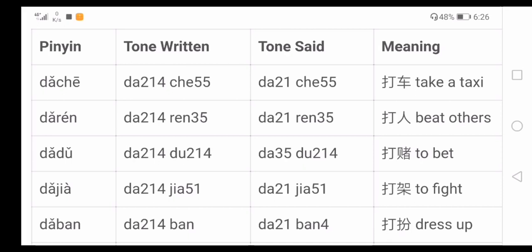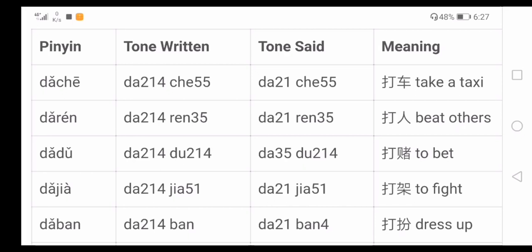In the third case, 打赌, here, that's what we pay most attention to. 打赌, when we find the first word 打 is of a third tone, and is followed by a word of a third tone, 赌, then the first word will change its tone to the second tone. 打赌 means to bet.